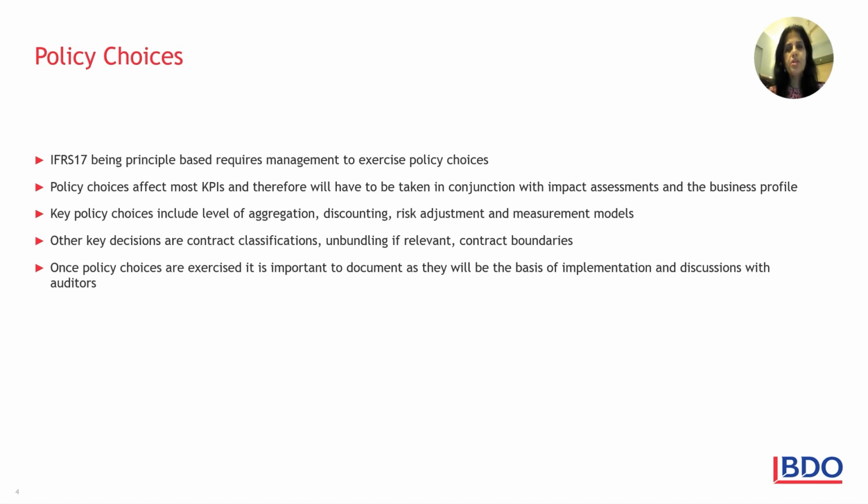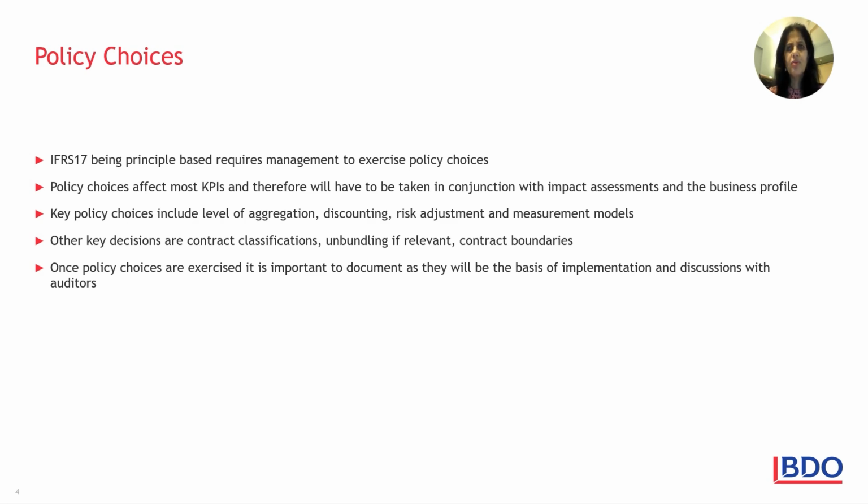So the key policy choices are, of course, the level of aggregation, how you manage the business, correct? And what's profitable, what's not profitable, at what level of granularity will you say it's profitable or not profitable, how you approach your discounting, the risk adjustment, whether you calculate risk adjustment at an overall level and then allocate it to different lines of business, or calculate it at a granular level, what could be the offsetting impacts of the risk adjustment.